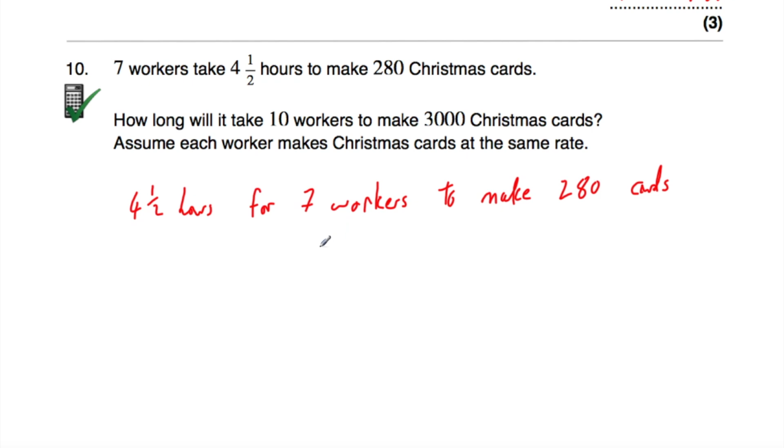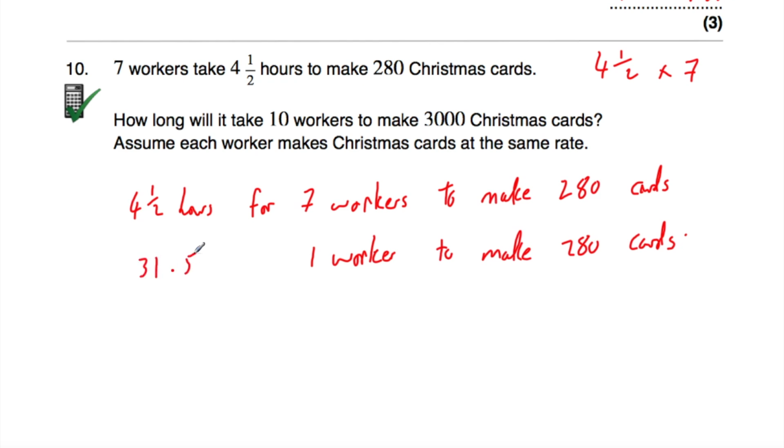And then what we'll do is we'll see how long it would take for 10 workers. Okay, so in terms of these Christmas cards, these 280, if there was just one worker making these 280 Christmas cards, it would take 7 times longer, because rather than it being 7 people, if there's just one person, it's going to take them 7 times longer. So let's take the 4.5 and times that by 7. And 4.5 multiplied by 7 is equal to 31.5 hours. So it would take 31.5 hours for one worker to make those 280 Christmas cards.